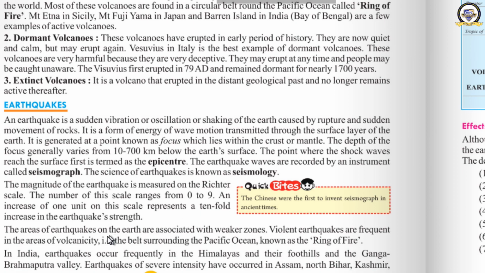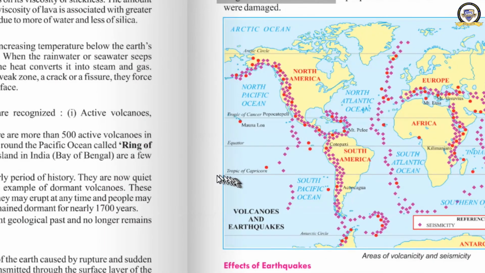Okay, the areas of earthquakes on the earth are associated with weaker zones. There are some areas on the earth which are considered very weak. Violent earthquakes are frequent in the area of volcanicity, that is the belt surrounding the Pacific Ocean known as the Ring of Fire.